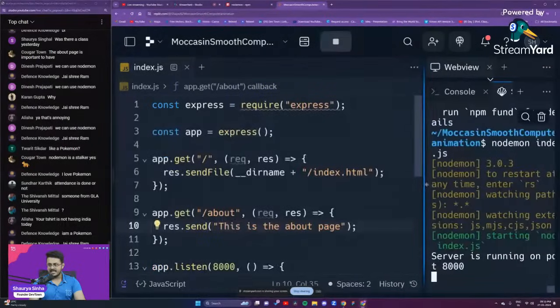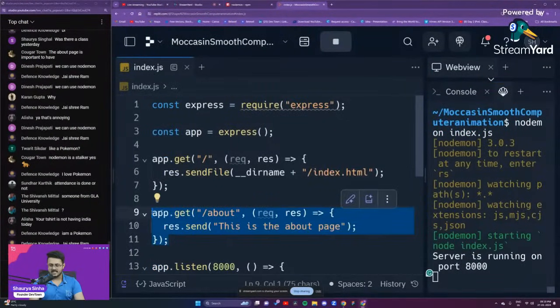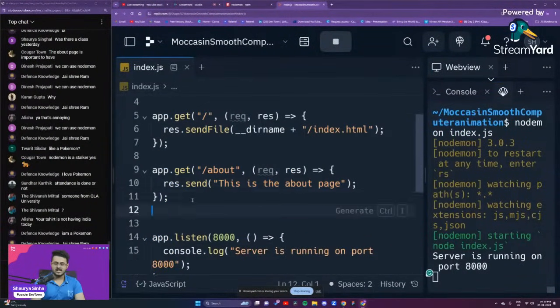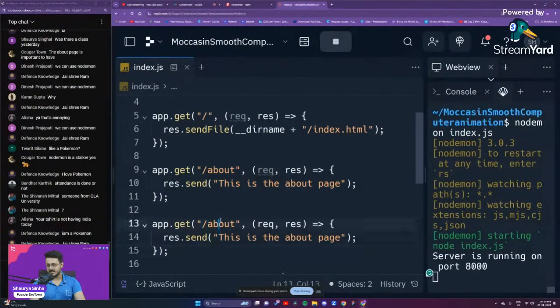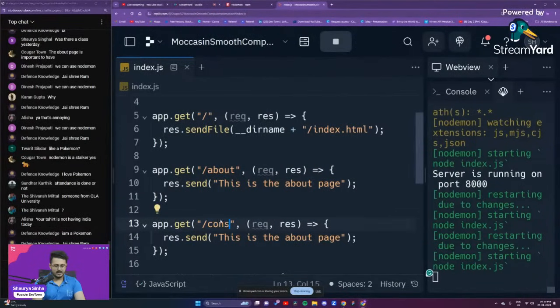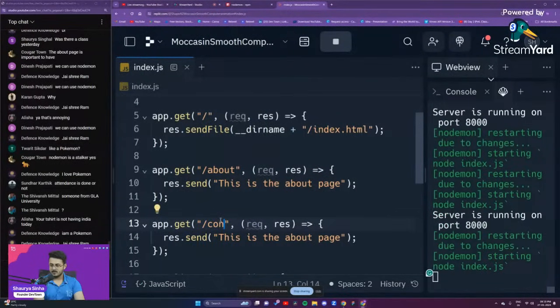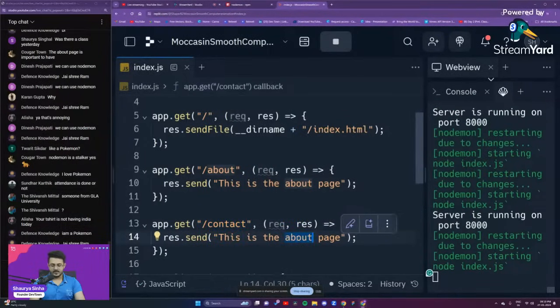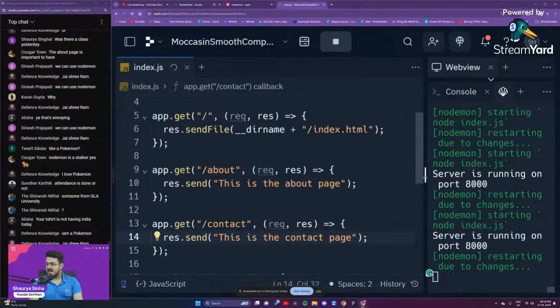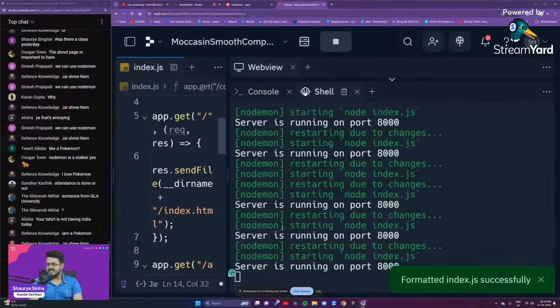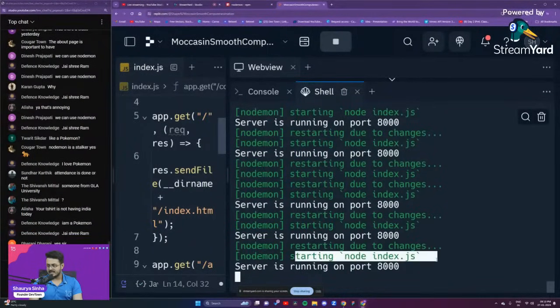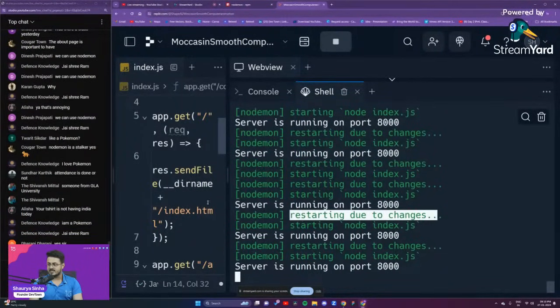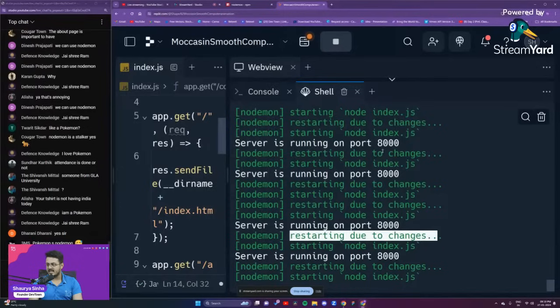Let us do one thing. Let us create another get request for the /contact page. And this is the contact page right over here. Control S, and as you're able to see, every time we make some changes, it is showing us restarting due to changes, starting node index.js.